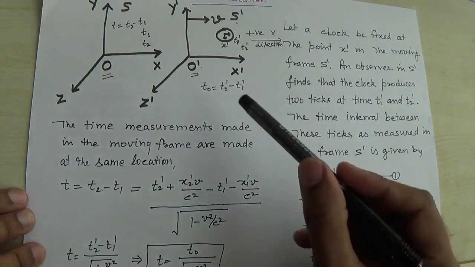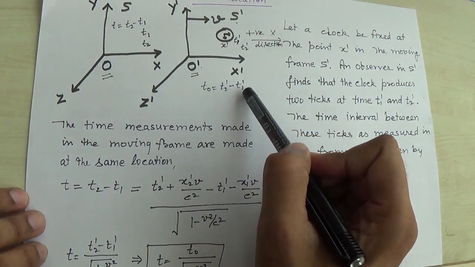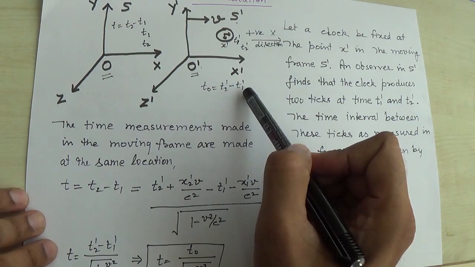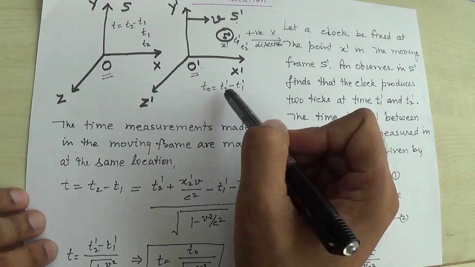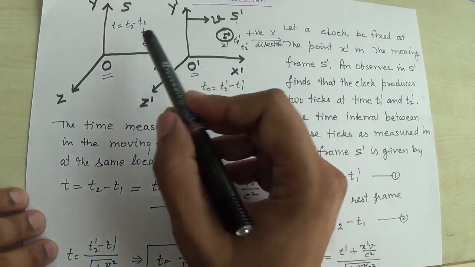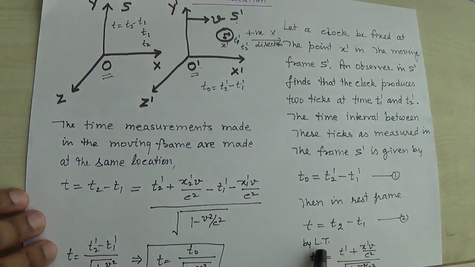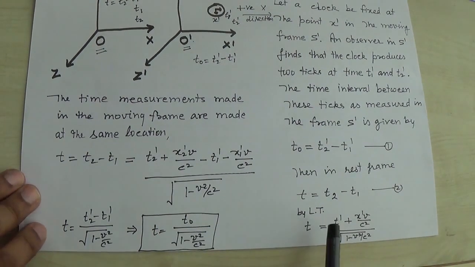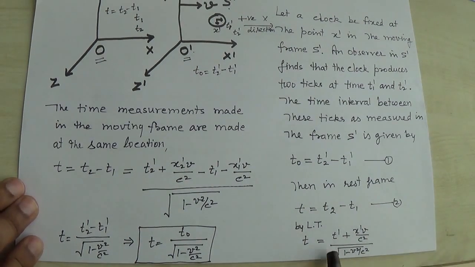This observer, O prime, knows the time interval between the two ticks, that is t naught, and that time is proper. So what will be the time interval of those two ticks for the observer O? By Lorentz transformation we know that t is equal to t prime plus x prime v upon c square, upon square root 1 minus v square upon c square. This is the inverse Lorentz transformation, right?